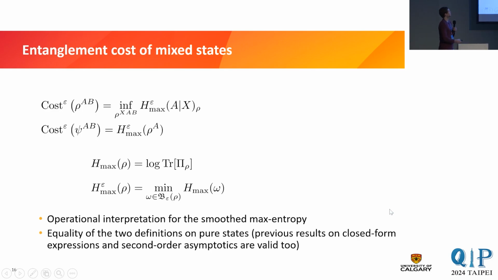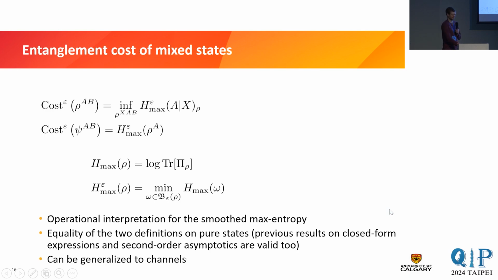The second, you can find a closed form expression for this smoothed max entropy, and this coincides with the result that we found for the cost with the other way of measuring the error with the star conversion distance. And this also means that all the results I was talking about previously, right, they also apply here. The closed form expressions also apply for this original definition by Buscemi and Datta. Also, the second order asymptotics are valid for this case. And, well, obviously you also get that the two are the same on pure states.